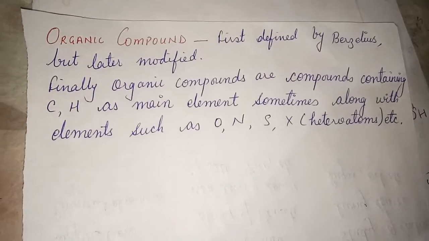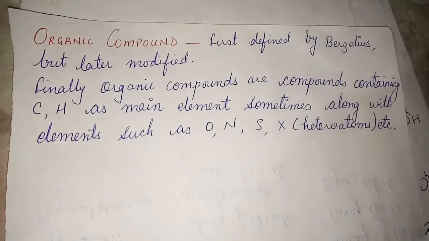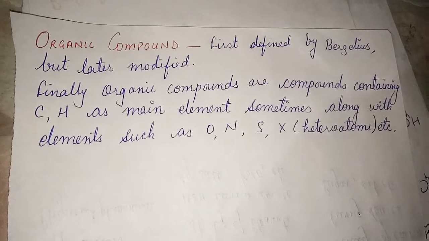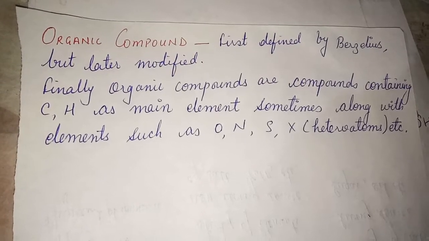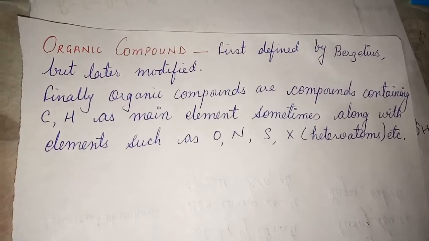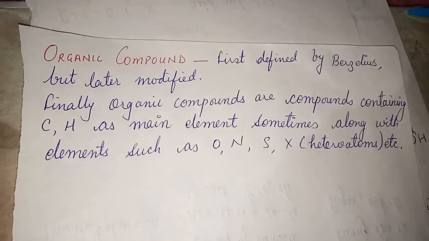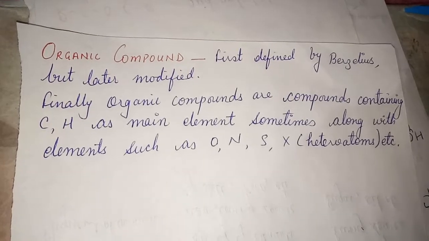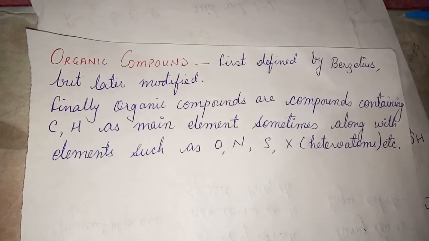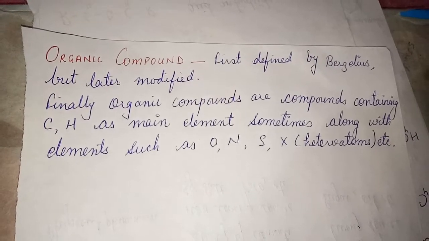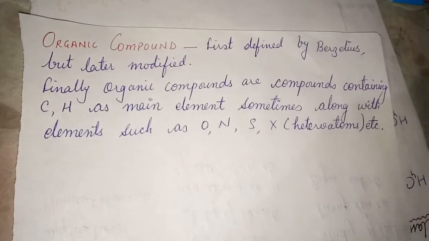So organic compounds are the compounds like urea, sugar, oils, fats, as I said earlier also, dyes, proteins, vitamins. They are the compounds which are directly or indirectly isolated from living organisms, like animals and plants. So they are known as organic compounds. This organic compound definition was first given by Berzelius.